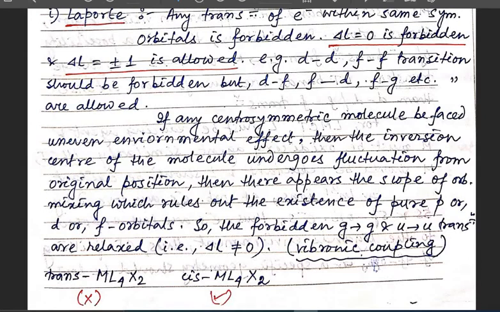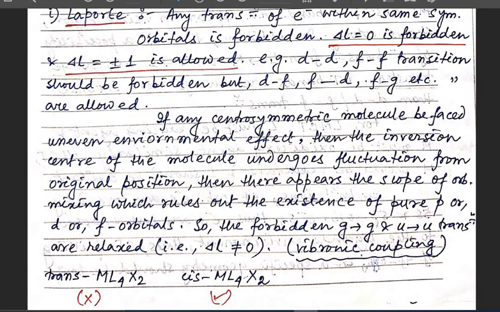If any centrosymmetric molecule faces an uneven environmental effect, then the inversion center of the molecule undergoes fluctuation from the original position. Then there appears the scope of orbital mixing, which rules out the existence of pure p or pure d or pure f orbitals. So the forbidden g to g or u to u transitions are relaxed. That means delta L is not equal to 0. This type of thing that is observed is known as vibronic coupling.